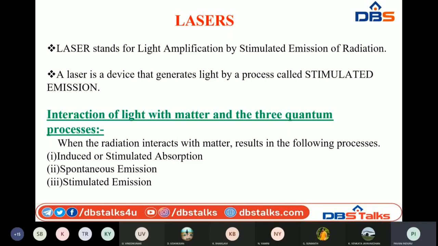Whenever you see the laser, you can see its intensity, its brightness is very much more. These characteristics are available for the laser due to the functioning of all these things. Understood? We'll see how this laser functions, which is stimulated emission of radiation. A laser is a device that generates highly directional, highly coherent and highly bright light by the process called stimulated emission.